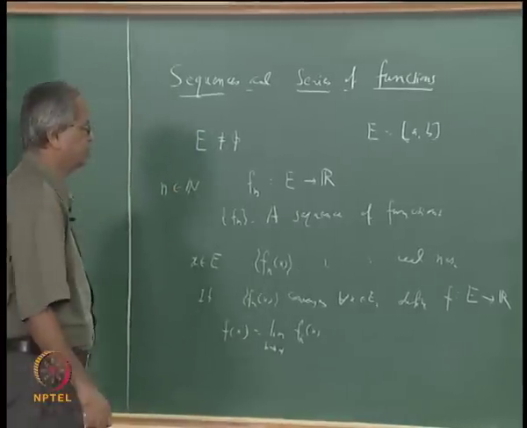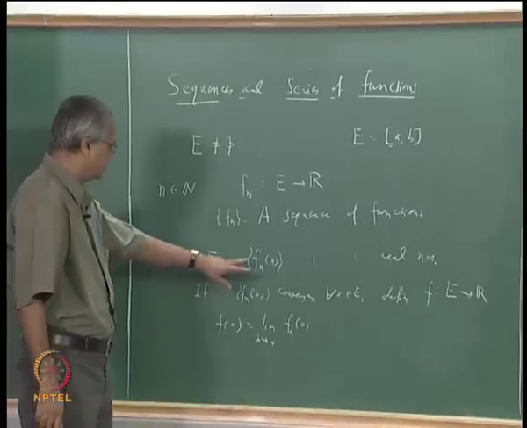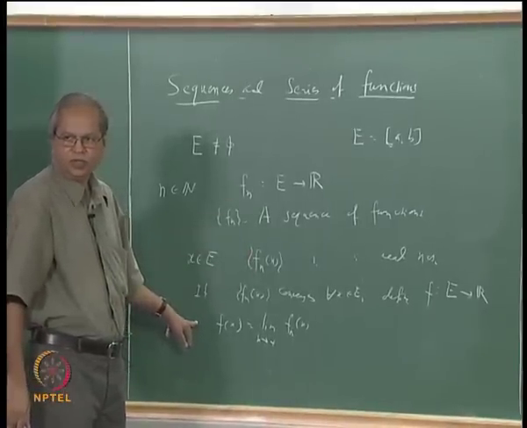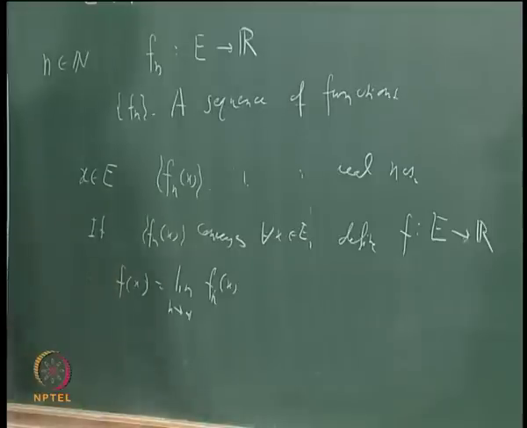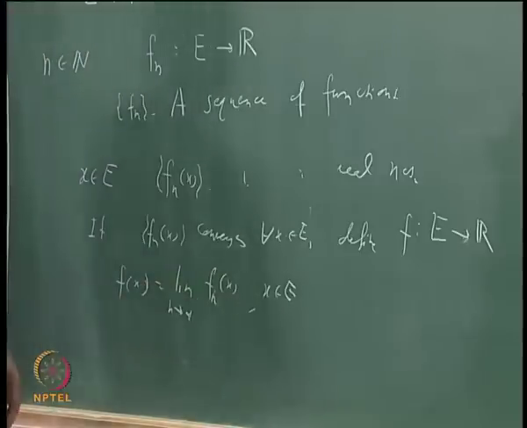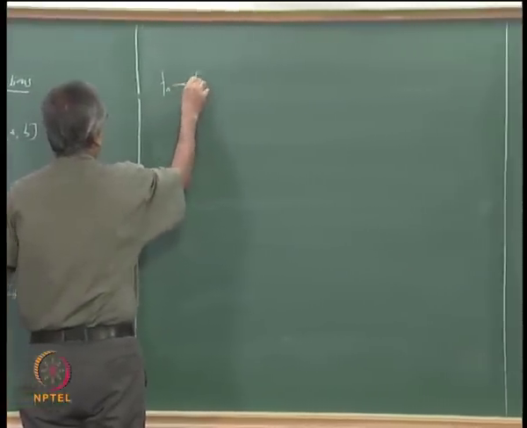And when this happens, we say that the sequence f_n converges to the function f pointwise, that is, for every x in E. We describe it as follows: we say f_n tends to f pointwise.